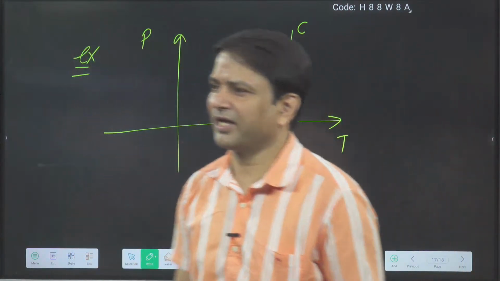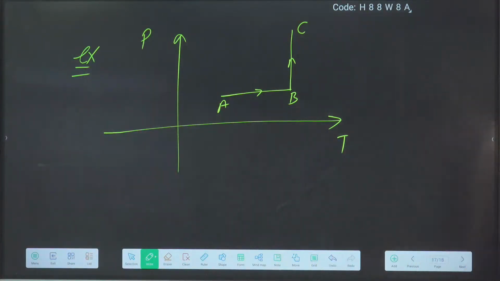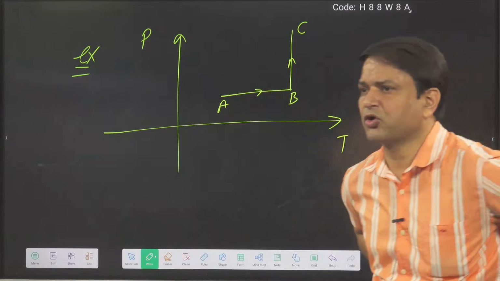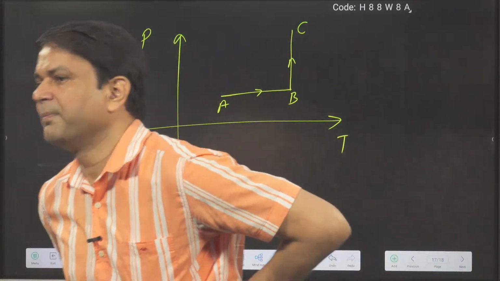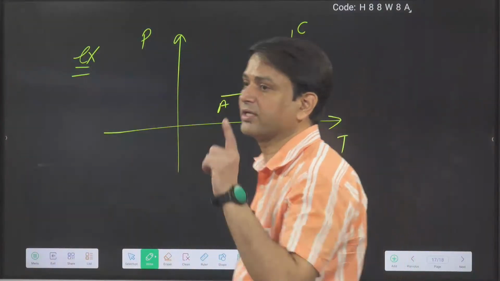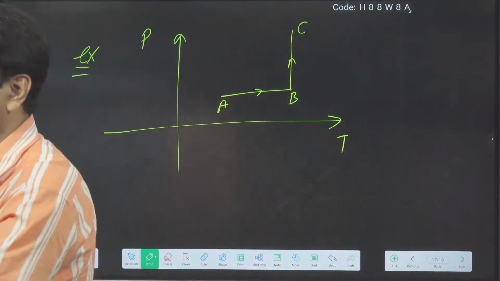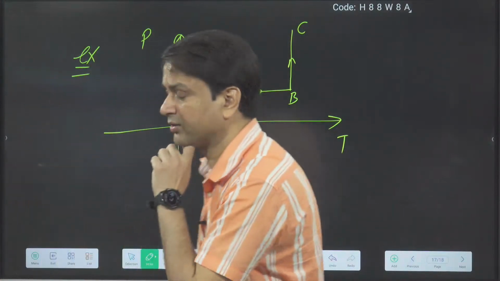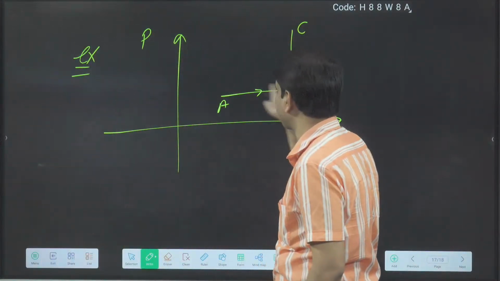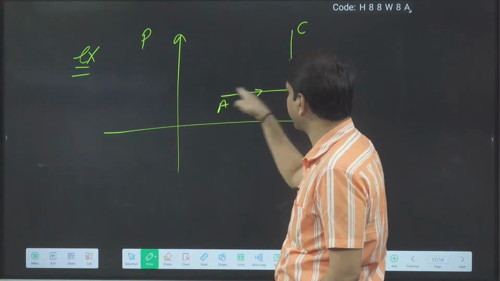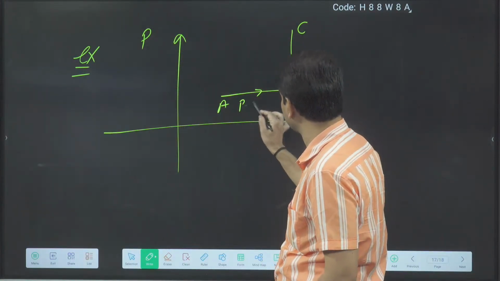On the process AB, which quantity is constant? Pressure is constant. That's why I said remember the perpendicular one. Whichever quantity is constant, the graph will be perpendicular to that. So here AB is perpendicular to the P axis, so here pressure is constant.